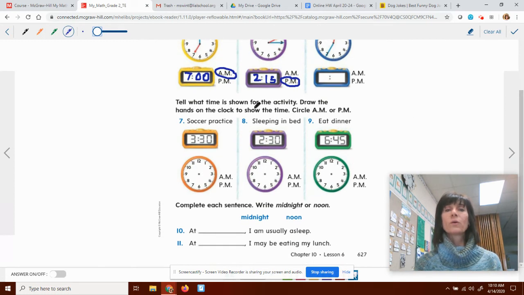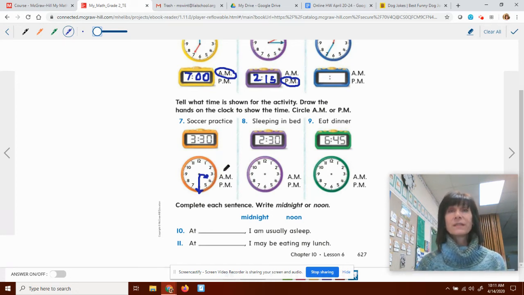Tell what time is shown for the activity. Draw the hands on the clock to show the time. Circle a.m. or p.m. Soccer practice. Well, if you have soccer practice and the soccer practice is at 3:30, I'm going to go ahead. My hour hand will be between the 3 and the 4. Sorry, the hands don't look real pretty there. My minute hand, though, I'm going to make sure you know it's the longest hand, and it's going to be at 30, at the 6, which is half past that hour.